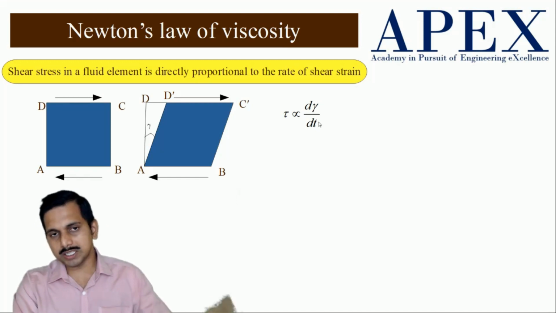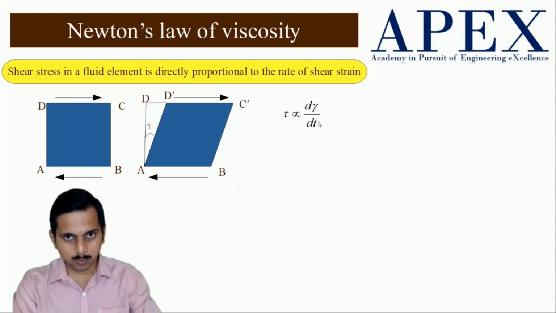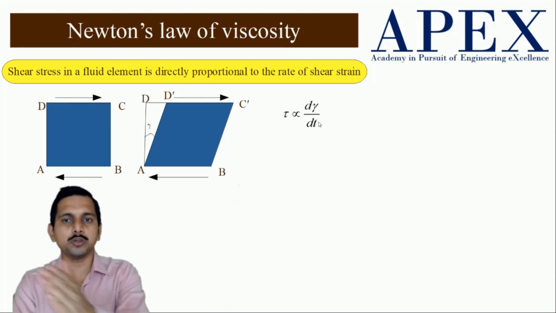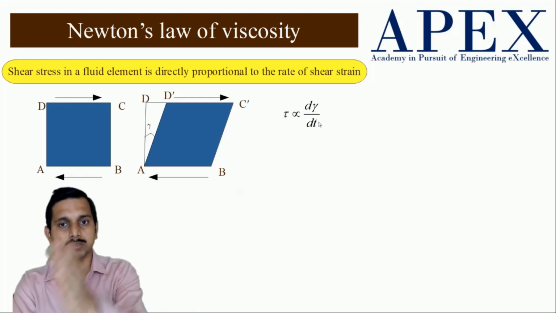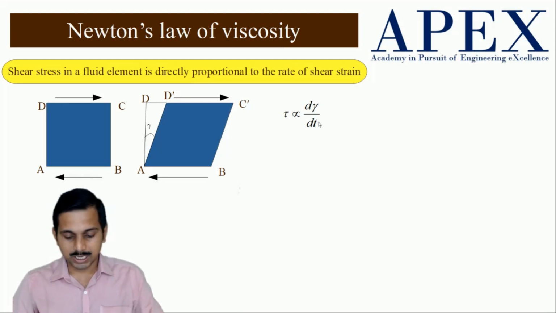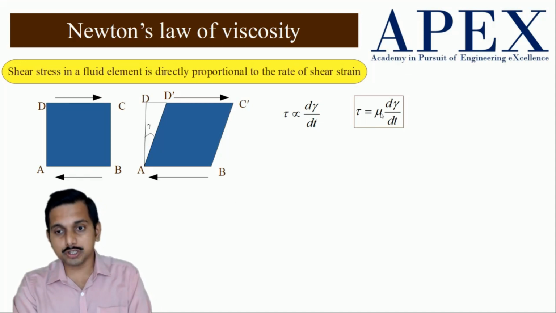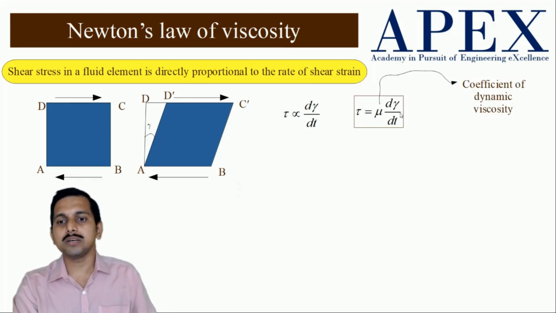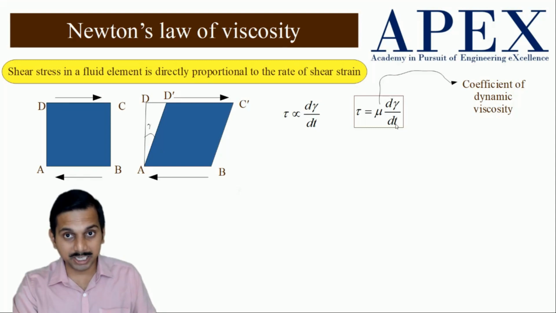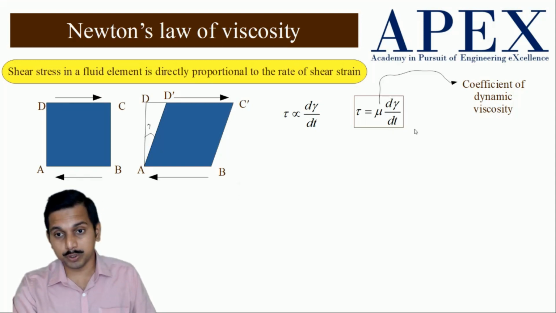In case of solids, shear stress is equal to modulus of rigidity times shear strain; the constant of proportionality is the modulus of rigidity. Whereas in case of fluids, the shear stress is equal to the coefficient of dynamic viscosity mu times the rate of shear strain. So what differentiates solids and fluids is this rate of shear strain.